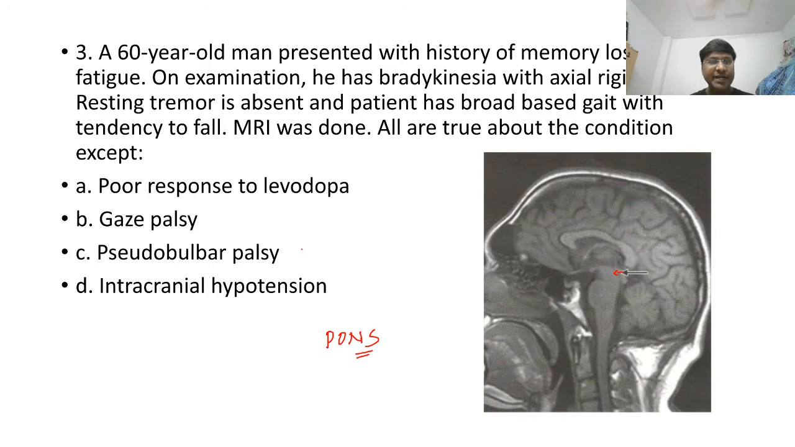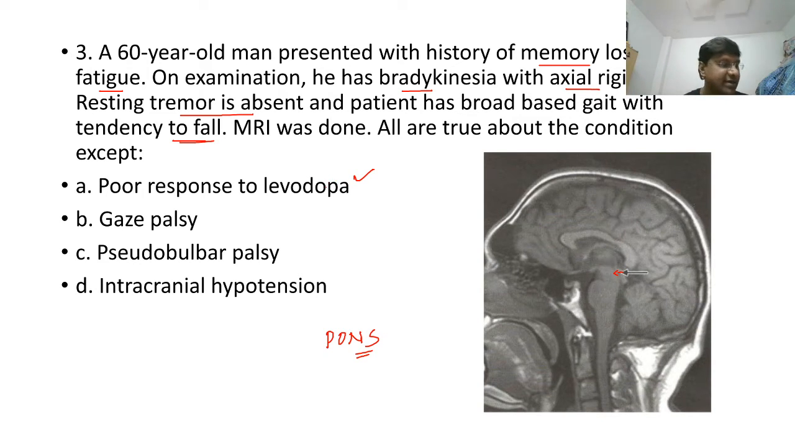Going back to the question again, the individual has memory loss and also fatigue. Bradykinesia and axial rigidity are there, which point to Parkinsonism. But resting tremor is absent, and a tendency to fall repeatedly tells us the individual has atypical Parkinsonism. MRI shows the hummingbird appearance. So definitely the diagnosis is progressive supranuclear palsy, and poor response to levodopa is a correct statement.